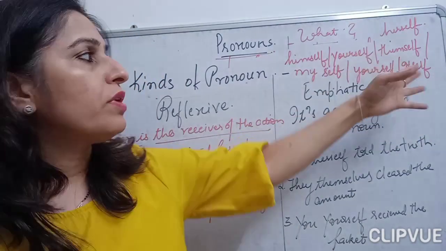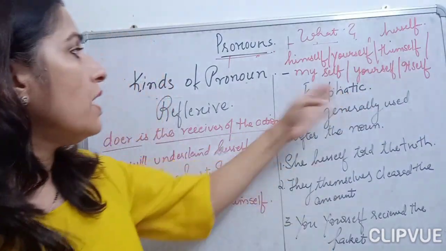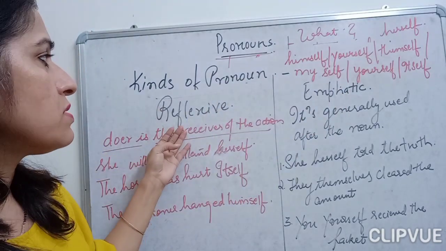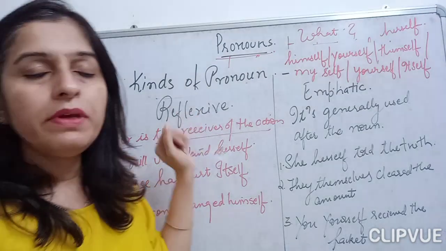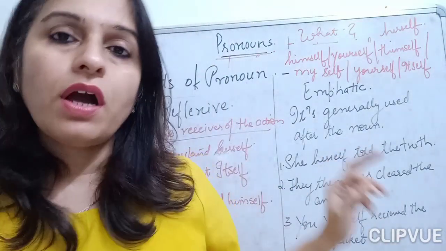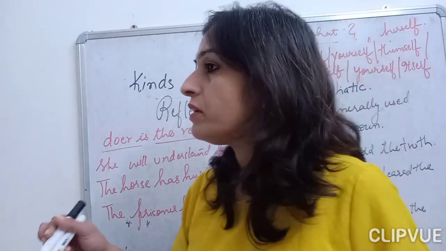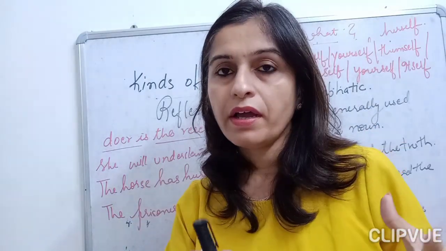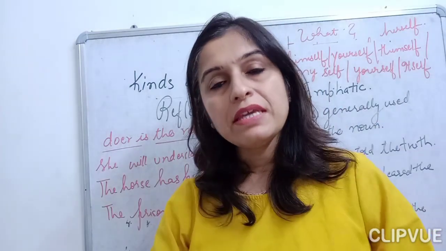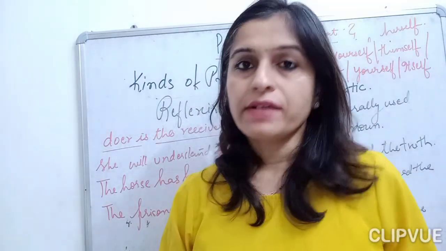Okay, these are the pronouns which we use under these 2 pronouns. Now let's begin with the reflexive pronoun, children. From the word itself you will be understanding what a reflexive pronoun is. Reflexive pronouns are those where the doer of the action, the one who is doing the action, is only receiving the action. Okay.